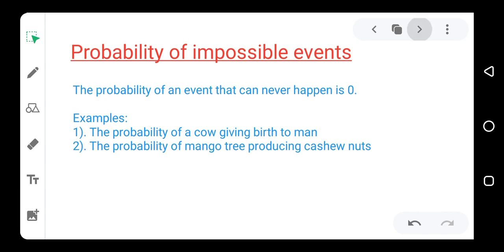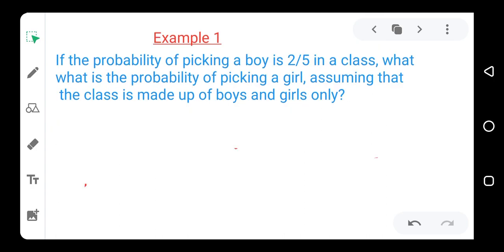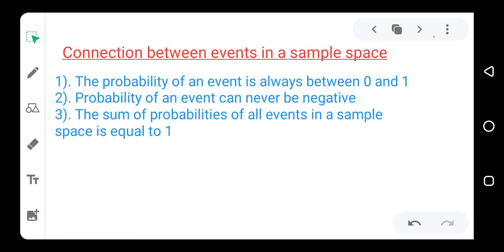Now we look at the connection between events in a sample space. This helps us to determine the connection of events in a sample space. We've talked about sample space as all the possible events or outcomes in an event.